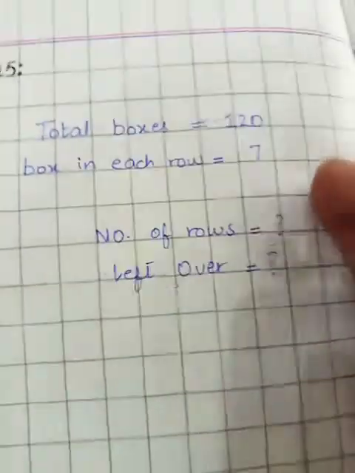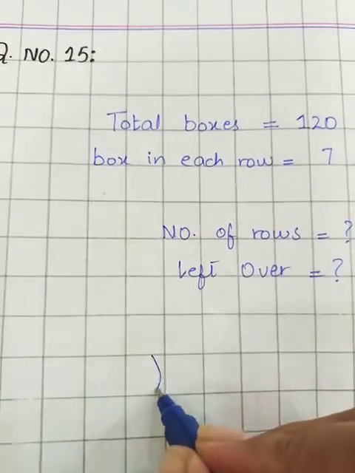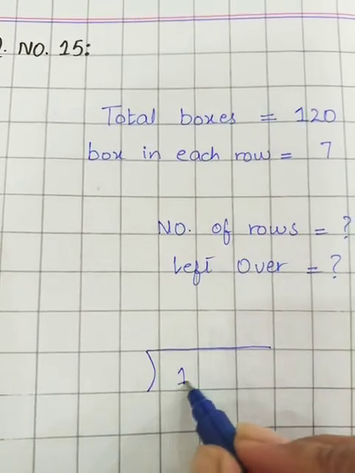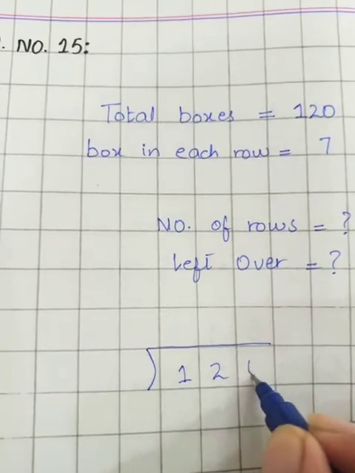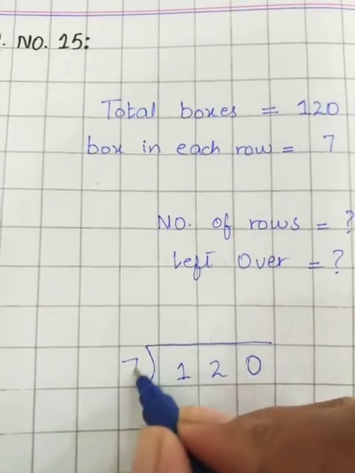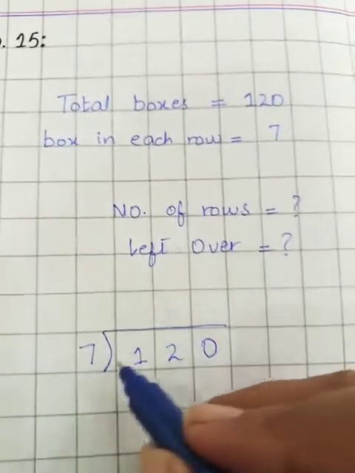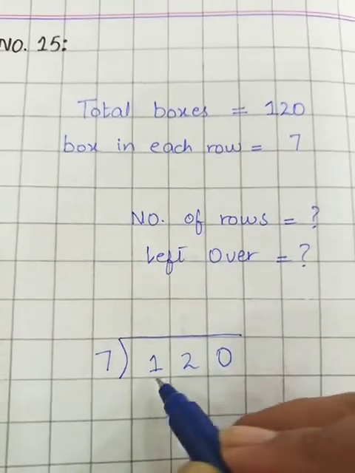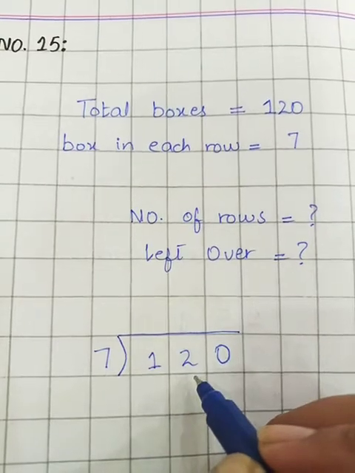So students, we are going to divide 120 by the number 7. Here I am using the sign of division, in which the dividend will be written under it and the divisor before it. Now students, let's compare the first two digits, 7 and 1. 1 is smaller, so I will take the pair, that will become 12.